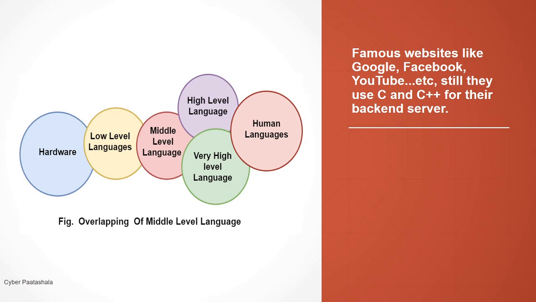In the middle level languages and high level languages, there is a translation phase. Whatever middle level language or high level language instructions we have written, first they need to be converted into a machine understandable language. Whatever time this takes, we call it the translation time. And this translation will be done by either a compiler or an interpreter.